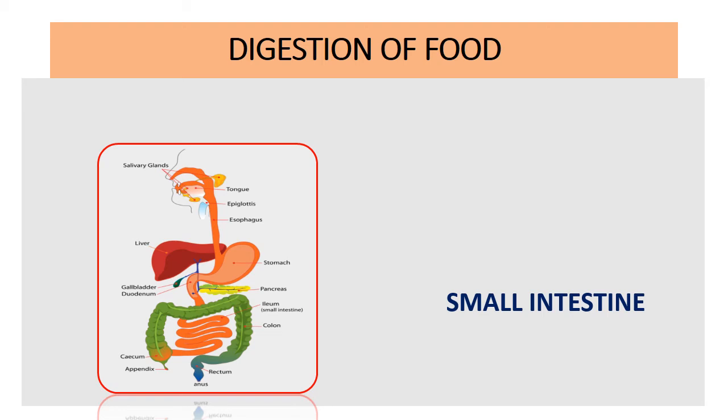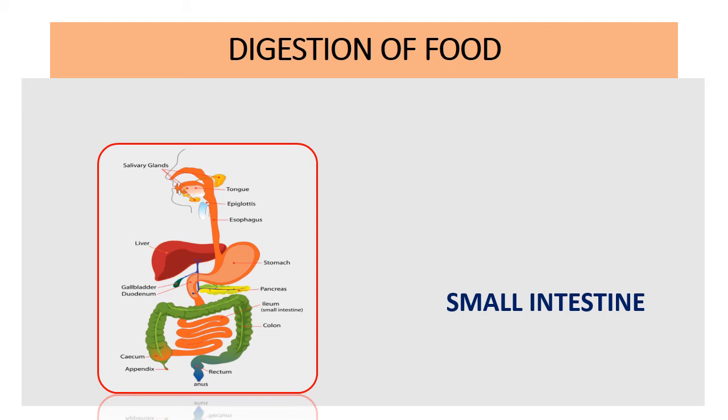As the food is completely digested, the digested food is absorbed by the finger-like projections which are present in the inner walls of the small intestine. It absorbs the digested food and passes it into the body.